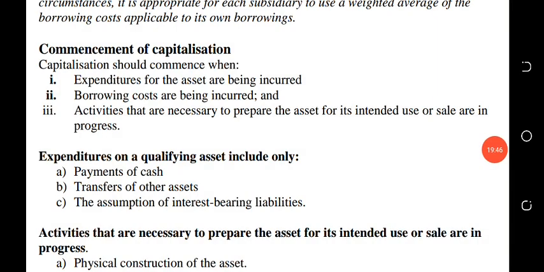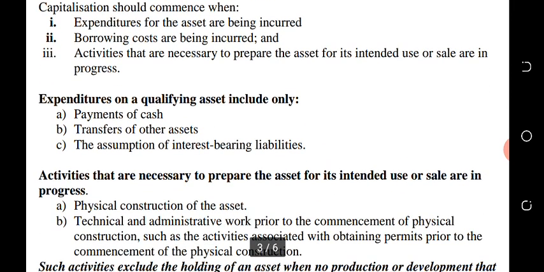Three, activities that are necessary to prepare the asset for its intended use or sale are in progress. When these three scenarios are in place, then we can start to capitalize our borrowing cost. Any of the three, it might not be the three at the same time. It can be any. As long as we are told in our question that the expenditure for any of these three is in place, then we can capitalize the borrowing cost.